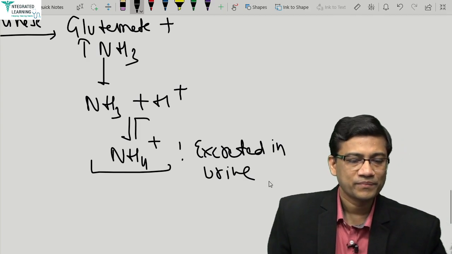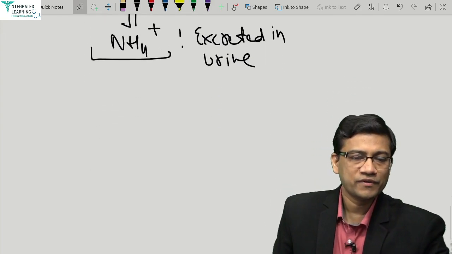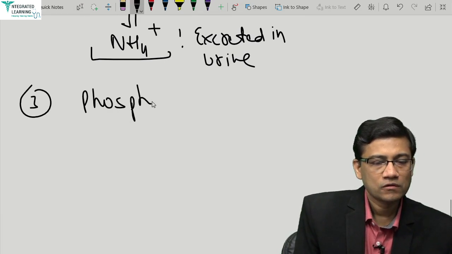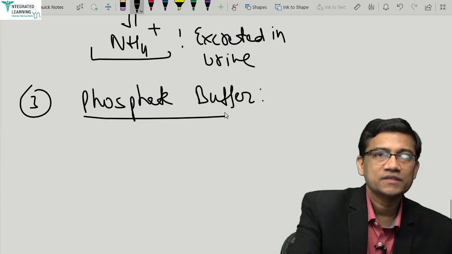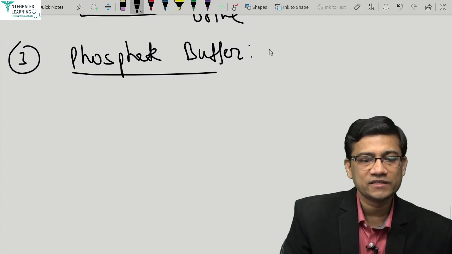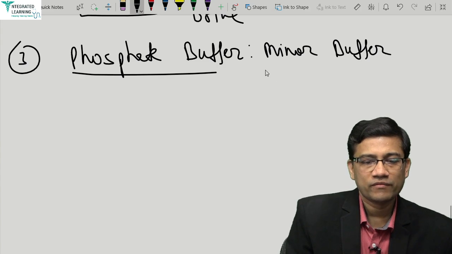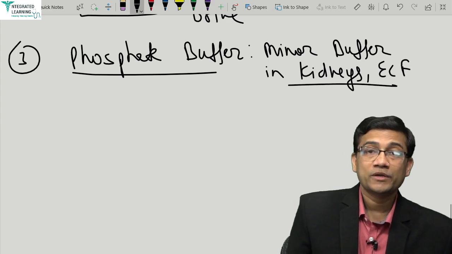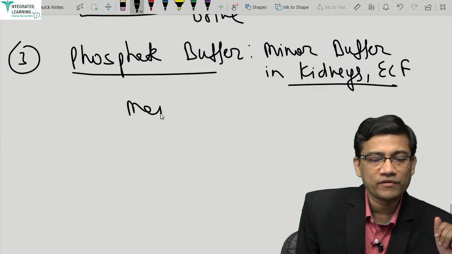Okay. Now we see the third and the last buffer, that is phosphate buffer. Now first, it is a minor buffer in kidney and ECF. Minor buffer in kidneys, ECF, plasma. Why? Because it is present less there. But you know this, in the cell which ion is most? Phosphates. So that's why it's the main buffer